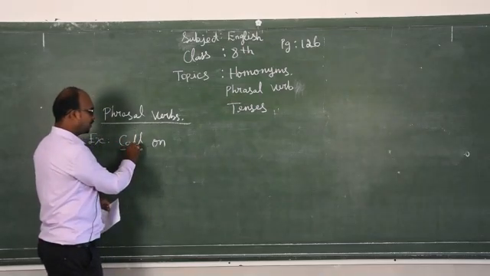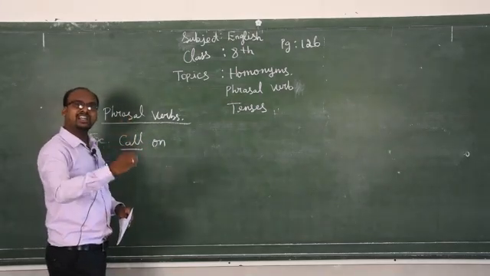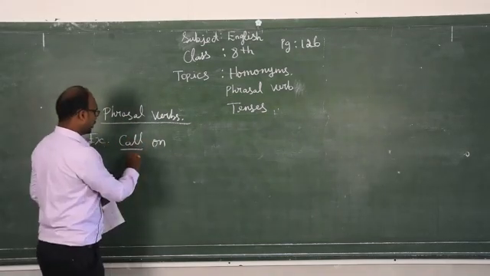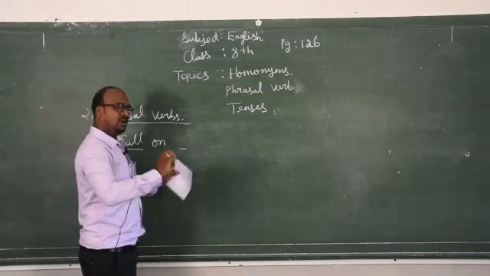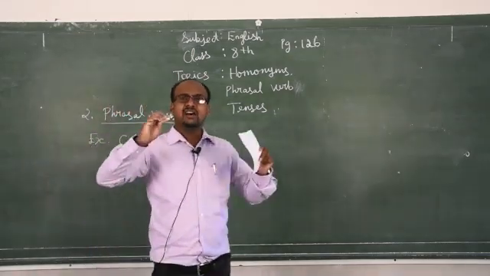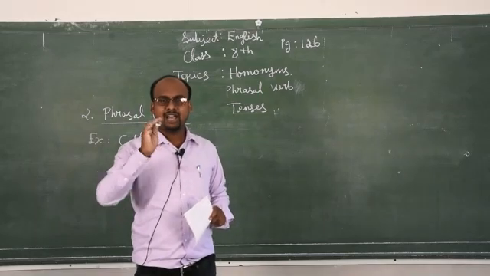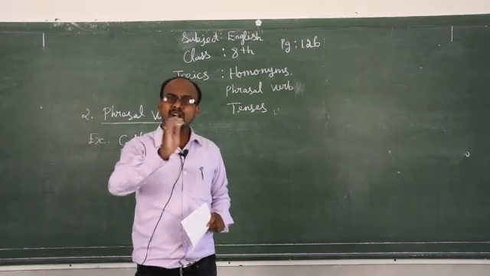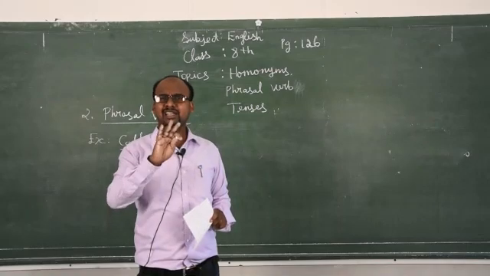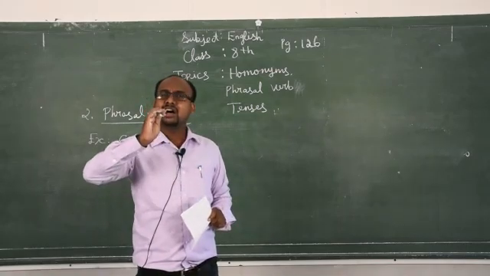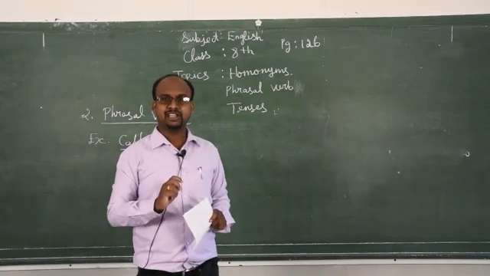Here the phrasal verb comes along with a preposition: on, in, at, under, with, and all prepositions. So my dear children, we should not take the direct meaning from phrasal verbs. There is an indirect meaning in phrasal verbs, and we have to understand it.